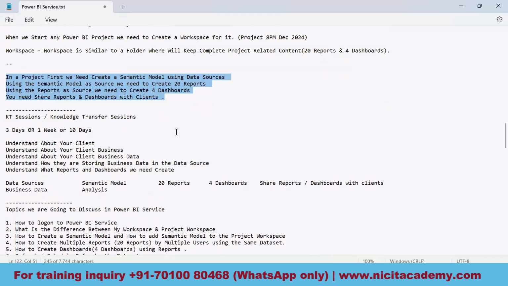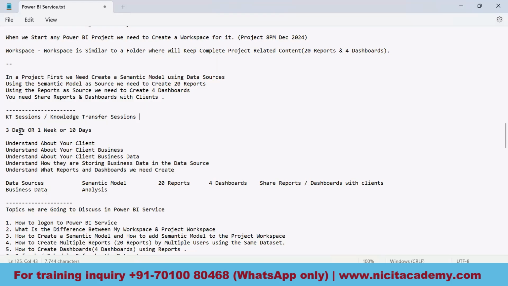Whenever you join a company, whenever a project is initiated, the first step at the start is that the company people or the clients would give you some kind of KT sessions, called knowledge transfer sessions. Whenever you join any kind of IT company and a project is assigned to you, they'll give you KT sessions. K for knowledge, T for transfer, knowledge transfer sessions.